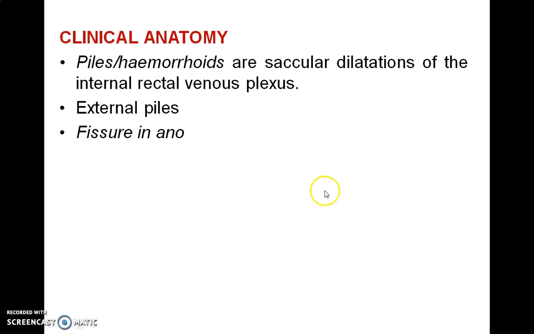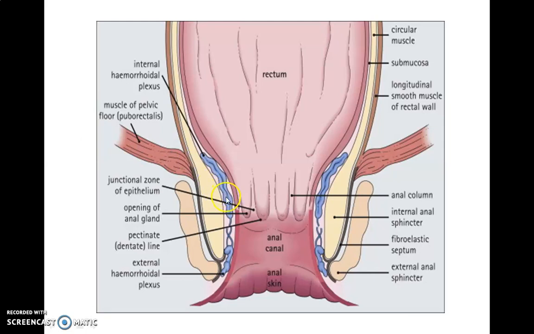Now we are coming to the applied aspect. Piles or hemorrhoids are the variceal or saccular dilatation of the internal venous plexus. We will see the external pile and fissure in ano also. This figure shows the internal venous plexus which is dilated, and variceal dilatation of the submucosal venous plexus is called hemorrhoids.